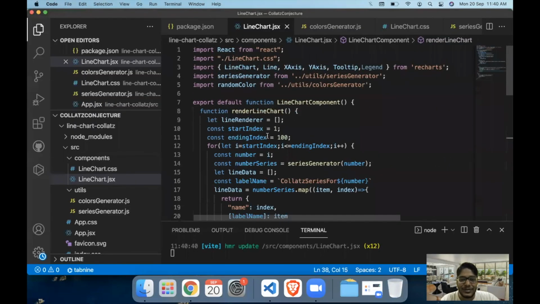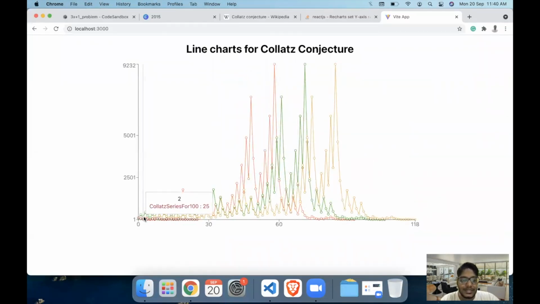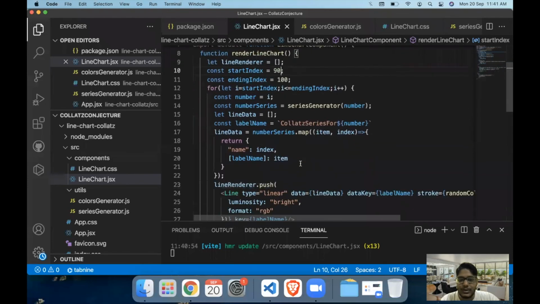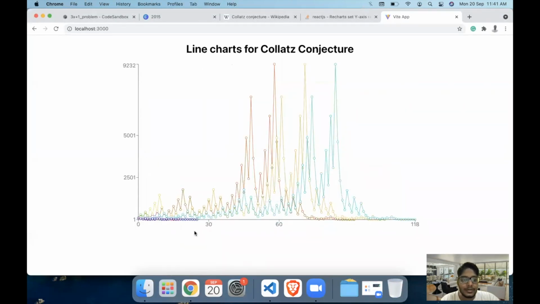Now if you want, for example, let's just say we want the values from 90 to 100. So this is how it looks like, and these are the starting to ending values for 90 to 100. So you can play around whichever way you want. In that case, obviously the domain will be changed because we are starting from 90 and then ending towards the end values.